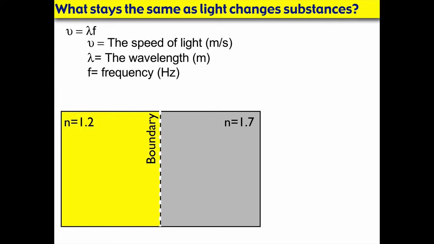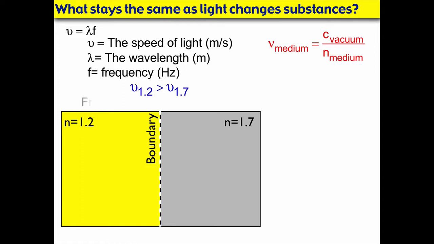Now if I look at my index of refraction equation and I rearrange it, I know the velocity of the medium is equal to the speed of light in a vacuum divided by the index of refraction in that substance or in that medium. Using that as a guide, I know that the speed of light is different between these two substances. That is, the average speed of light is different. So the average speed of light is faster in the lower index of refraction substance.